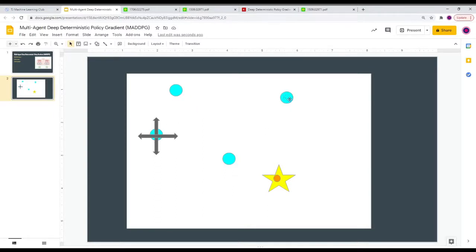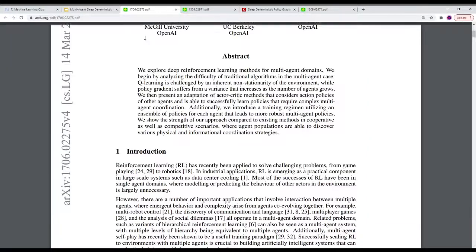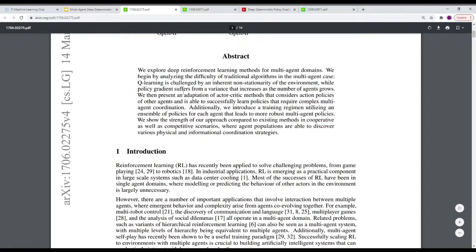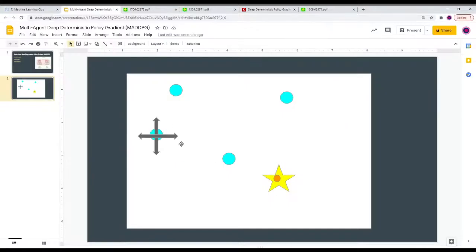And we need to train these agents so that they're able to work together. And this is the difficult part. Because if you think about it, right, each one of these agents, you could just say, okay, let's use DDPG and let's have a DDPG training on each one of these agents, right? And let's try to train them at the same time maybe and get the ball onto the star. It's a naive approach. You may have a bit of success trying it, but it's not going to work well.